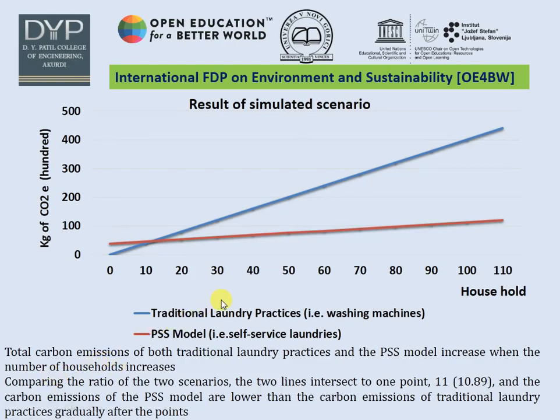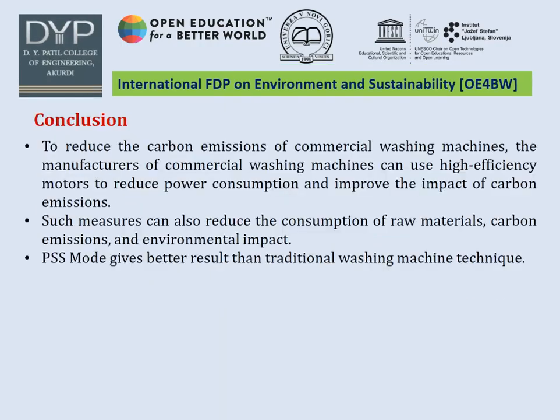Comparing the ratio of the two scenarios, the two lines intersect at a point, 10.18, that is 11, and the carbon emissions of the PSS model are lower than the traditional washing machines. The difference between the PSS model and the traditional one is 300 kg of CO2. So this much gap is between the PSS model and the traditional one. So we can go with the PSS model.